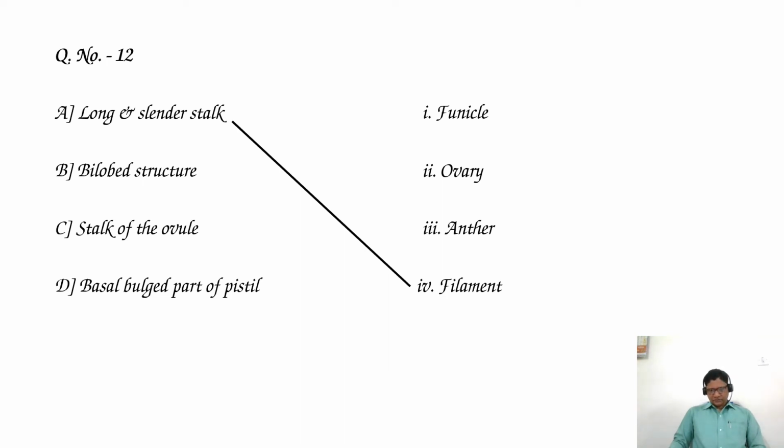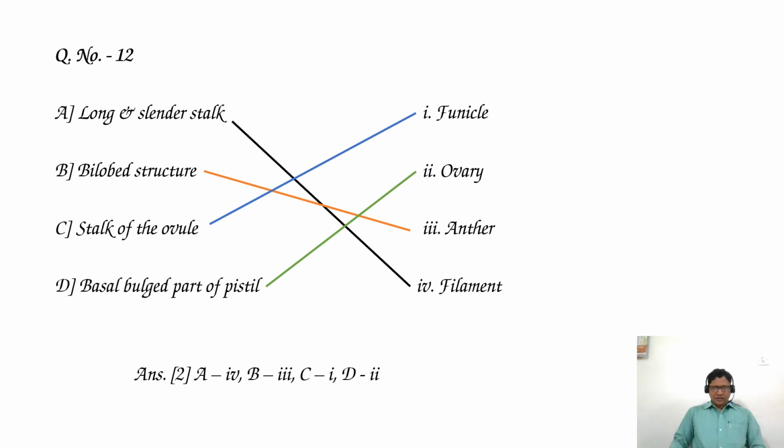Bilobed structure: anther is a bilobed structure. Stalk of the ovule is called funicle. Basal bulged part of pistil or gynoecium is the ovary. So based on this matching, the answer is option 2.